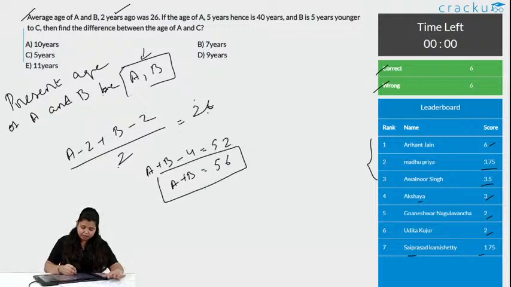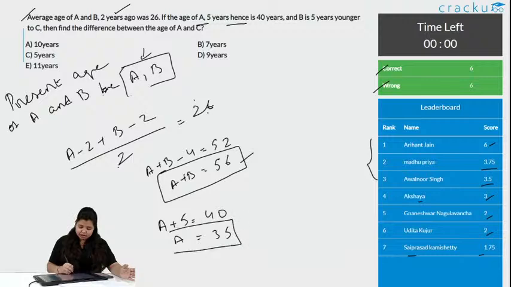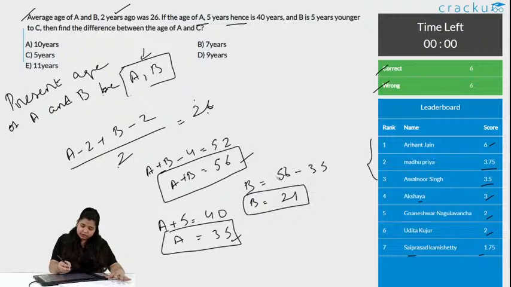We know the sum of A and B now. The sum of present age of A and B is 56. Now, the second line says, if the age of A 5 years hence is 40, that means present age of A plus 5 is equals to 40. So, we know the present age of A now, it is 35. I am just taking this side and subtracting it. Now, if we have A, can we find B? Yes. So, B is equals to 56 minus 35. What do we get? It is 21. We know the age of B also, it is 21.